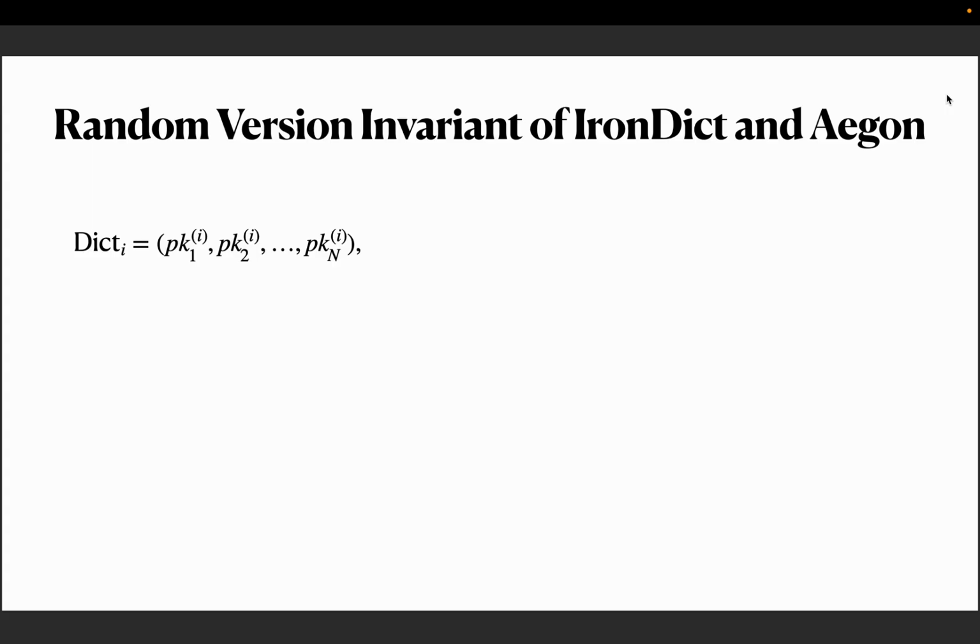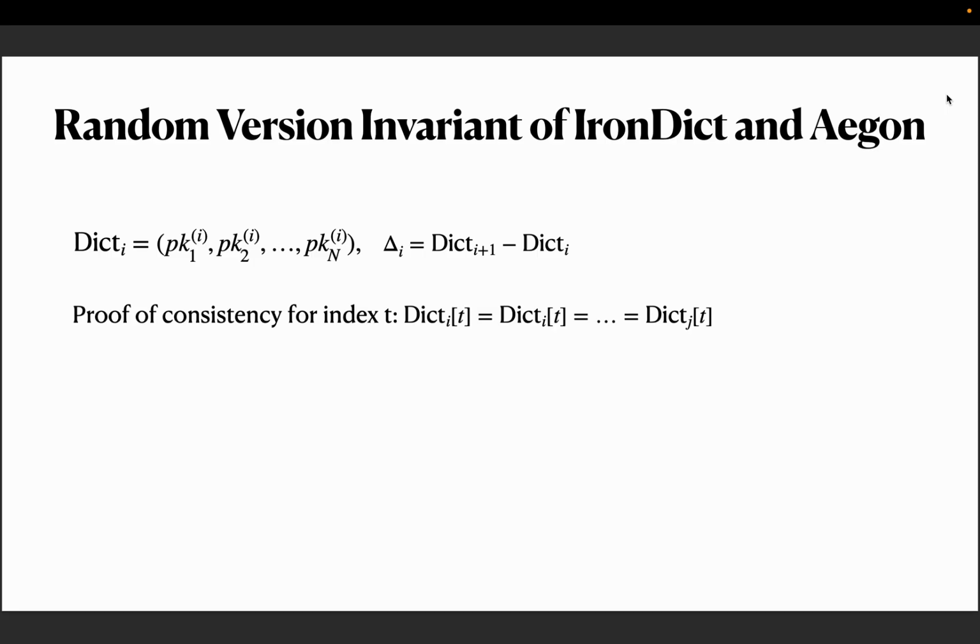And I just want to quickly say what the high-level idea is and the way that we build Irondict and Agon. We call our technique the random version invariant. To quickly explain that, imagine your dictionary in every epoch is just a vector of public keys. Then we define these delta vectors, which is just the difference of two consecutive states of the dictionary, just an entry-wise difference.